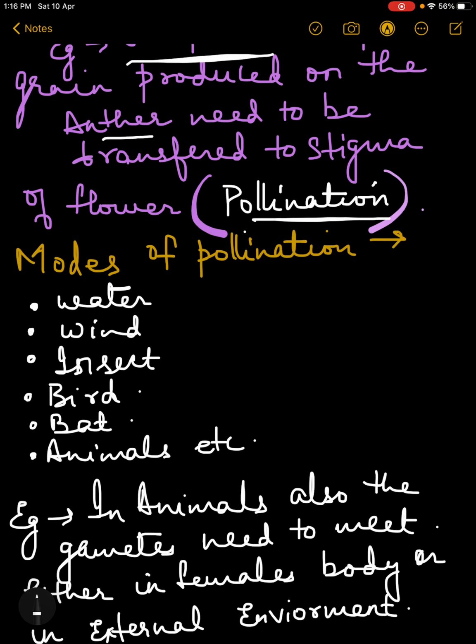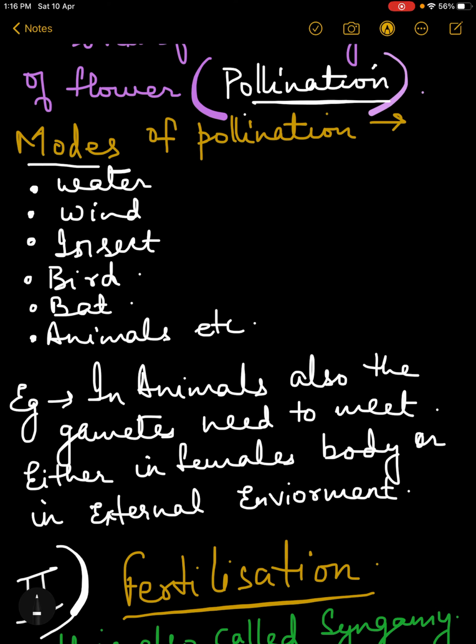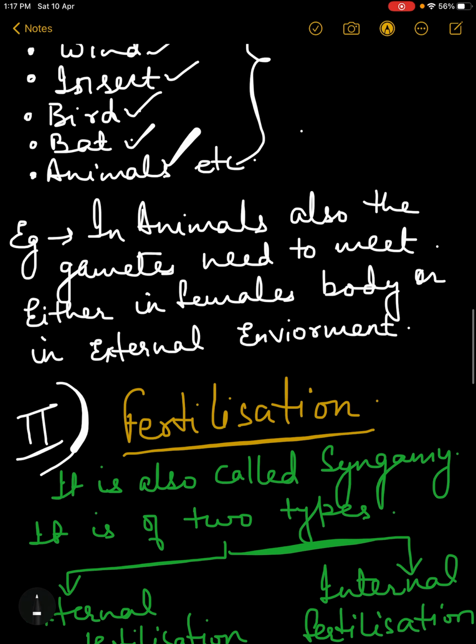But this will not happen without the help of certain agents. There are certain modes, or agents, of pollination. They are water, wind, insect, bird, bat, animals, etc. These are the agents which will help in the transfer of pollen grains from the anther to the stigma. We will study all of them very elaborately in the next chapter.